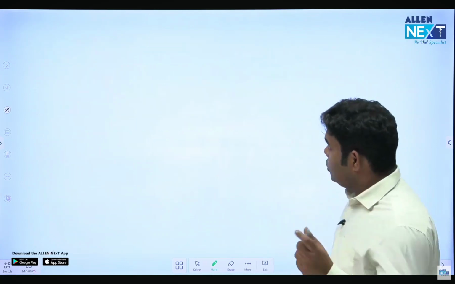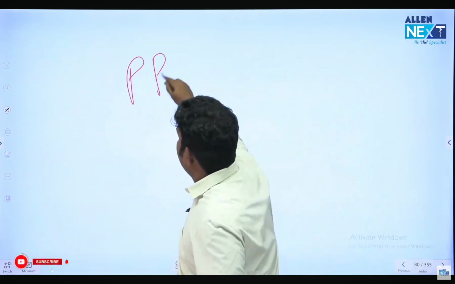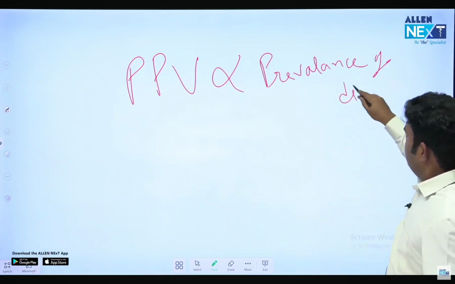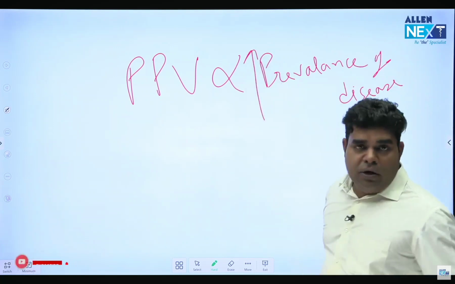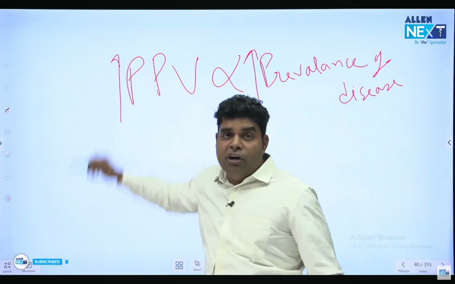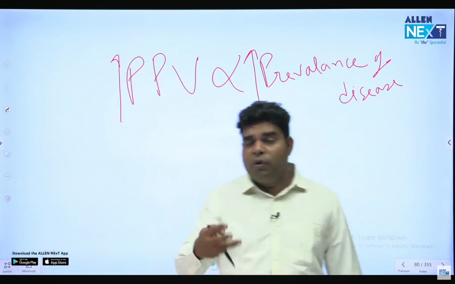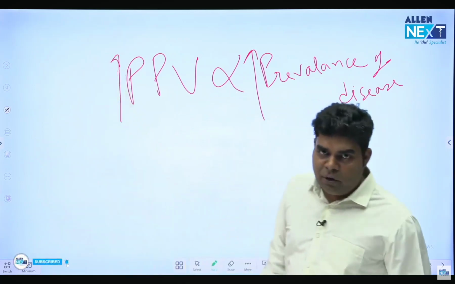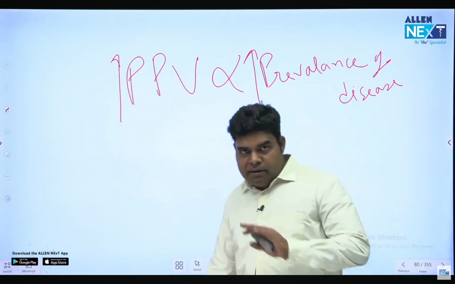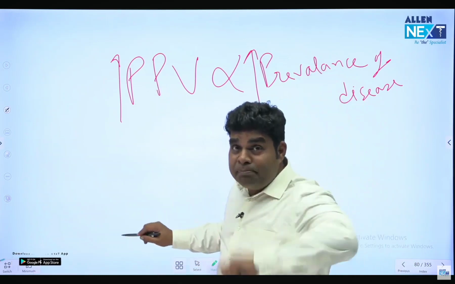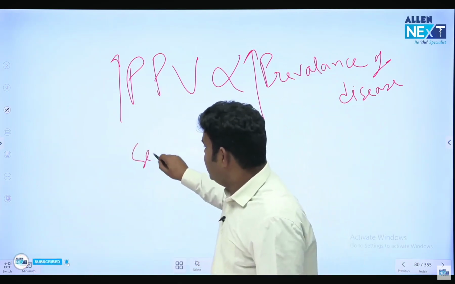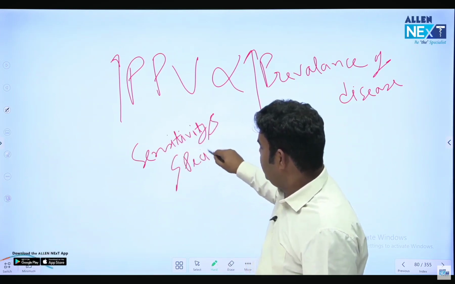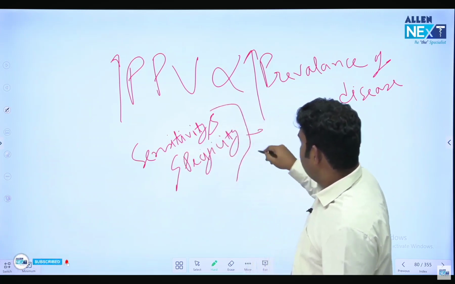First thing is that you have to remember this very important question in NEET exam also. Positive predictive value is directly proportional to prevalence of disease. If there are more people who are having the disease, PPV of the test will be high. Like if I did pap smear on sex workers who have a high chance of cervical cancer, then the PPV of pap smear will be high. Okay, so high PPV if more patients are there. Simple. So PPV depends on how many people have the disease, but sensitivity and specificity are fixed for a test. Sensitivity and specificity do not depend on prevalence. They are fixed for the test.